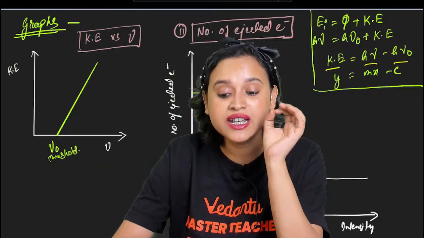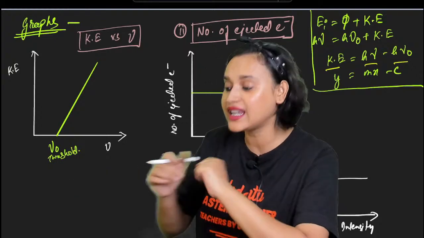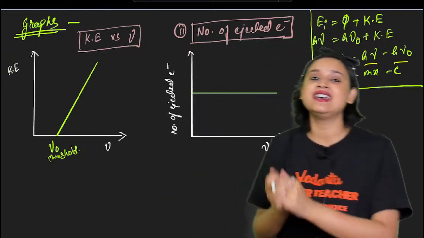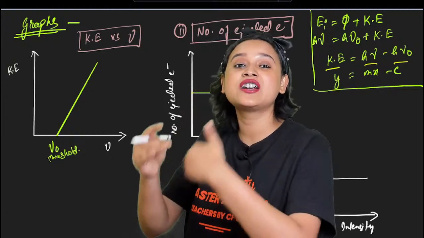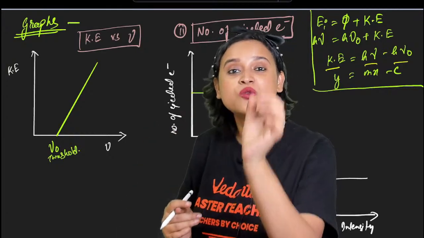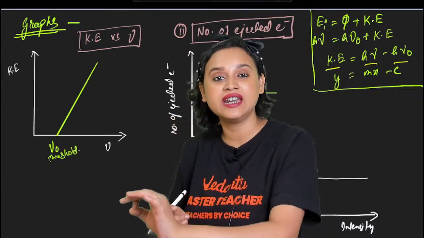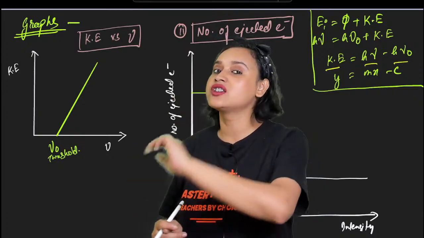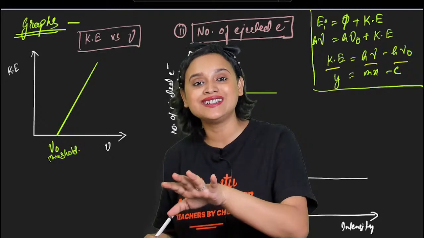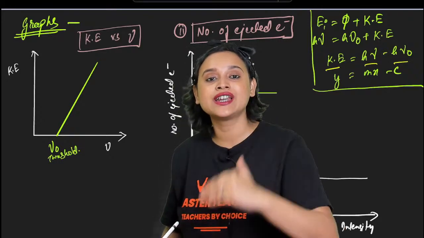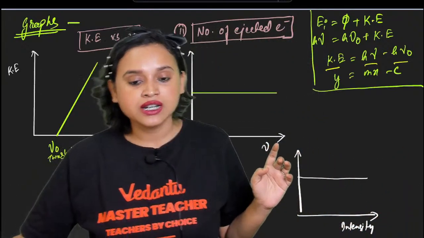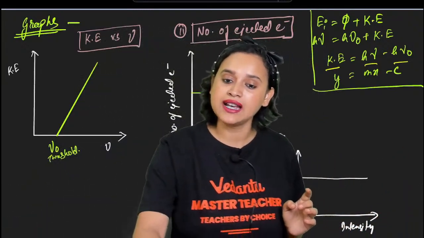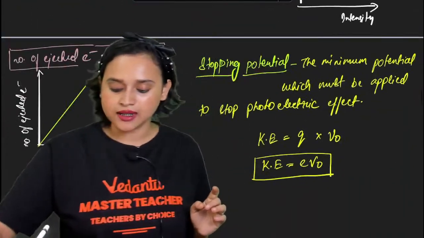I told you this, everybody, didn't I? That intensity is related to the number of electrons ejected, but not to the kinetic energy. The kinetic energy will not change if you change the intensity. Only the number of electrons ejected will change, everybody. Is this clear, everyone? Okay, moving on. There are some more graphs.